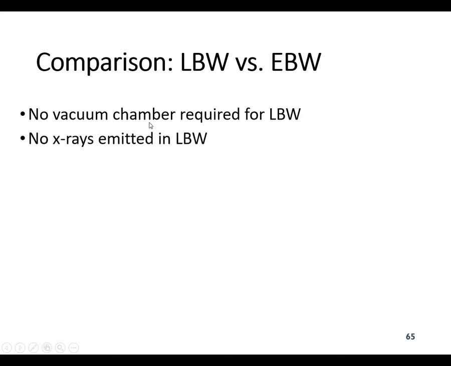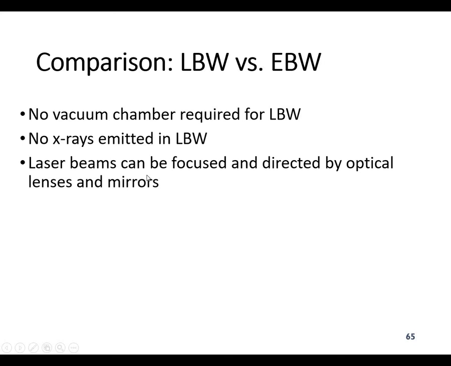So, comparison between laser beam welding and electron beam welding. No vacuum chamber is required for laser beam welding, and no X-rays are emitted. In laser beam welding, the beam can be focused and directed by optical lenses and mirrors, because you have to focus the light energy.